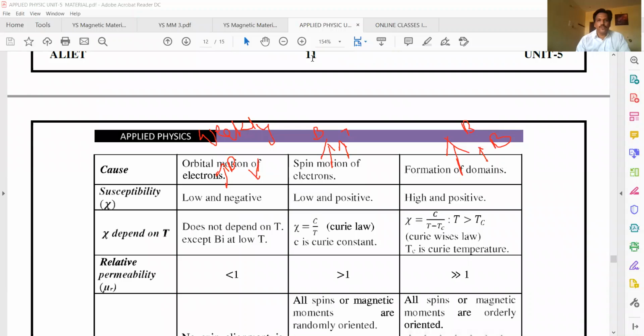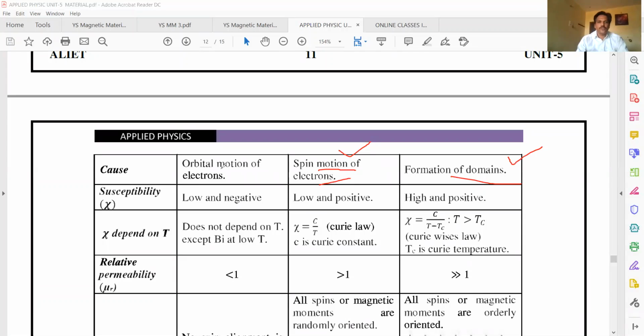See, the cause is the orbital motion of the electron, the spin motion of the electron, and the formation of domains. In ferromagnetic materials, all the spins align parallel to each other and form small regions called domains.